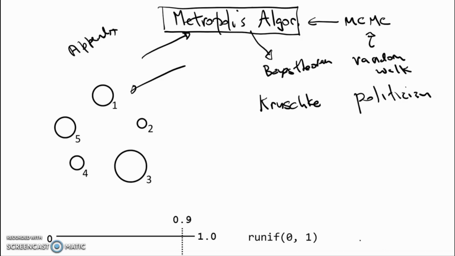The algorithm starts with the politician on a particular island. I'm going to refer to this as initialization. The politician begins on an initial island. As it turns out, it isn't really going to matter what island we initially put the politician on.